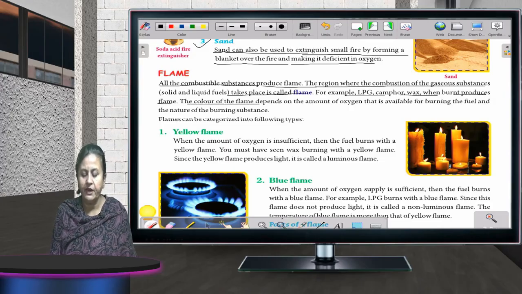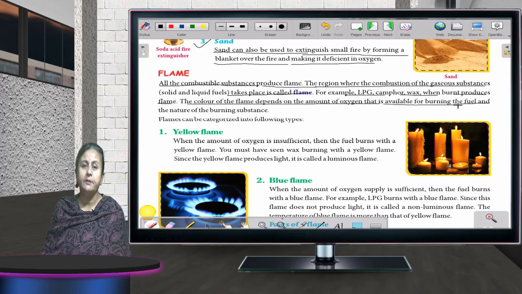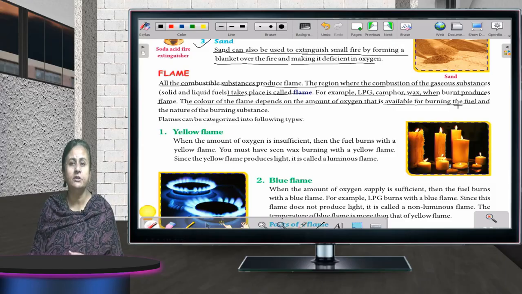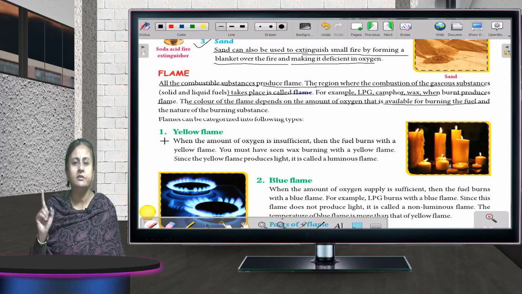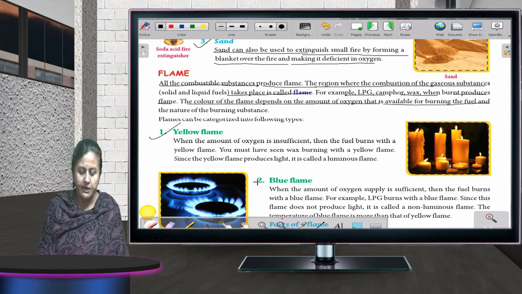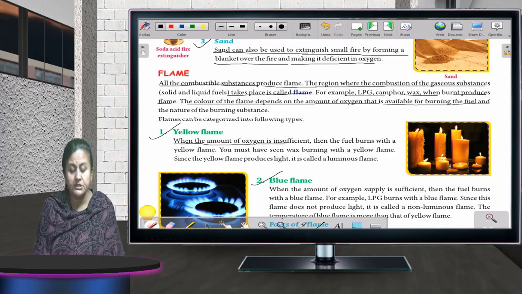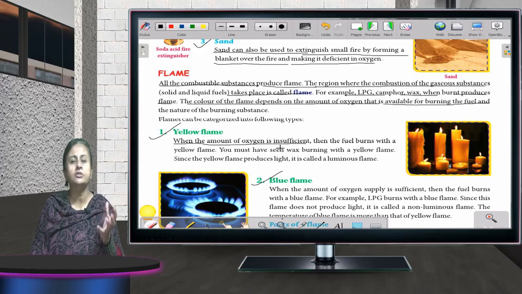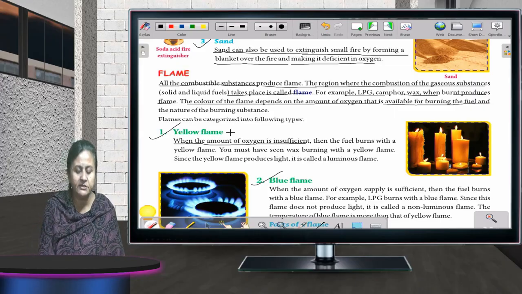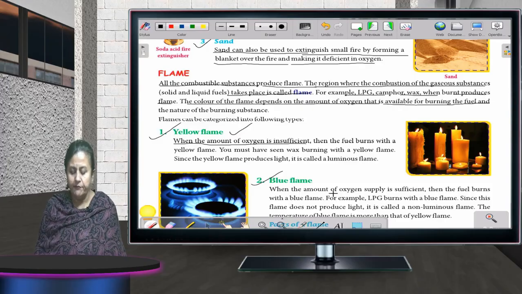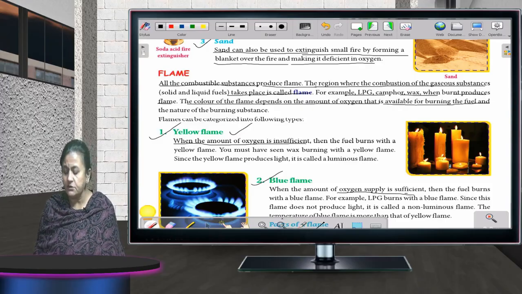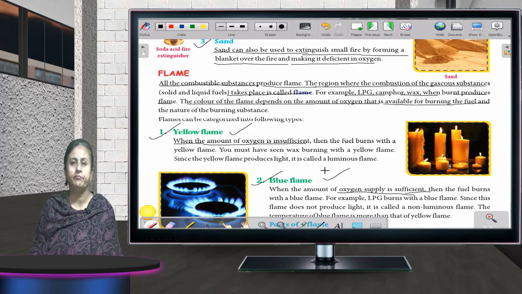The color of the flame depends on the amount of oxygen that is available for burning the fuel. Depending upon the type, how much fuel is required, how much oxygen is there, the flame depends upon that. Okay, we get two types of flame. First is yellow flame and the second one is blue flame. When the oxygen content is low, you will always get a yellow flame. But when the oxygen supply is sufficient, you get a blue flame.